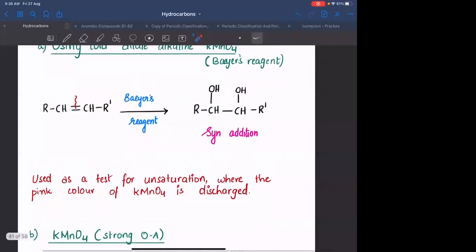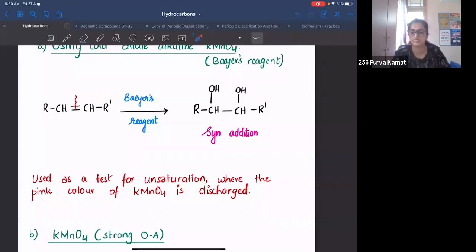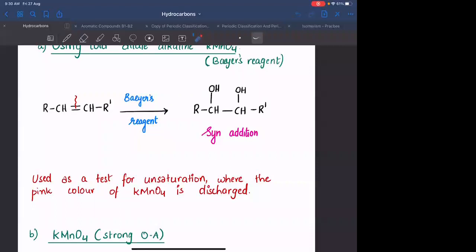Agreed? This particular reaction is used as a test for unsaturation. Can you tell me another reaction which is used as a test for unsaturation? Halogen. Even in halogenation, it is only the addition of Br2. Br2 has a reddish brown color. For Cl2 there is no such color. Only for the addition of Br2 do you have the reddish brown color, and the reddish brown color of Br2 will be decolorized.